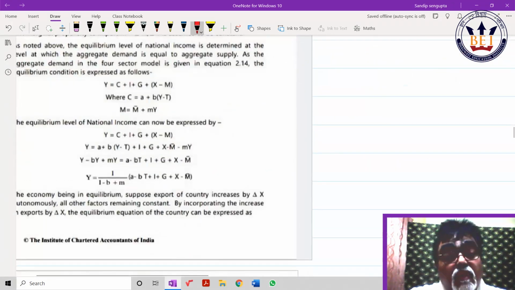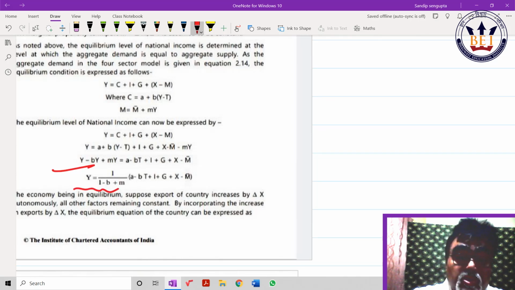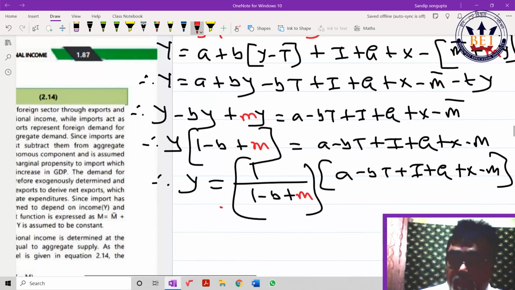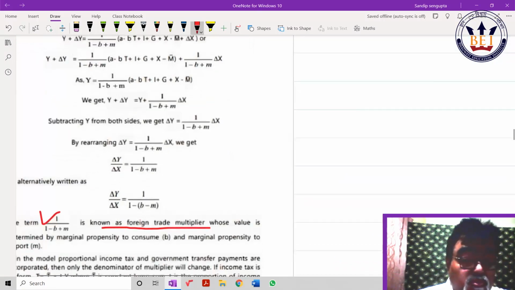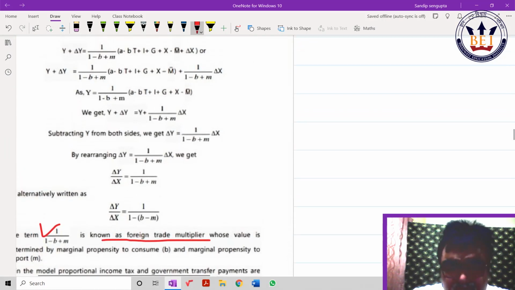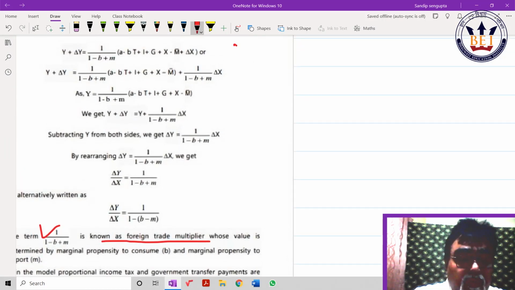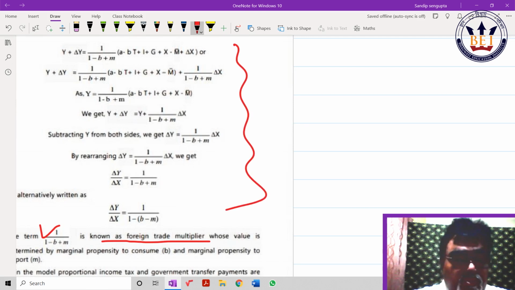Acha. Now for some advanced students, check the foreign trade multiplier. The institute has given this deduction. Very good, well accepted. Since I am teaching all over India in different academies, I come across so many good students, and I just want to help everyone this way. A small deduction I'm showing you. Look, I believe you would love this.